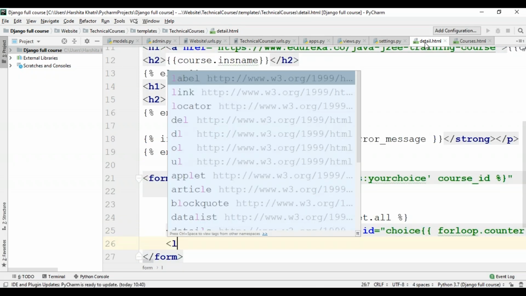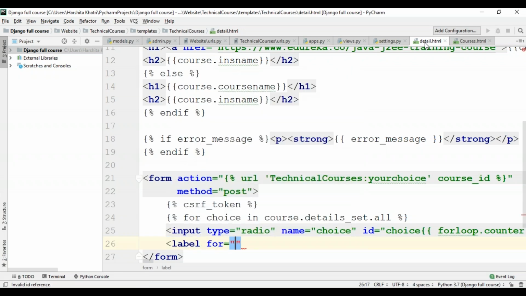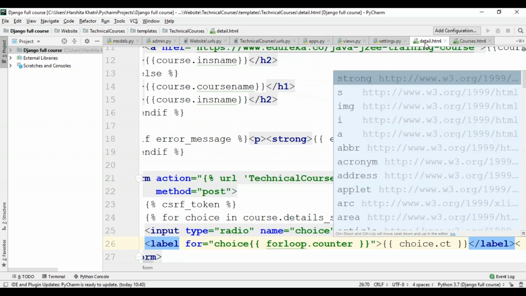Now I'll just create a label tag, for choice, forloop.counter again, and I'll close this. The text that I want to display over here is choice.ct, which is the course type. Okay, so close the label tag, and I'll create a line break over here.